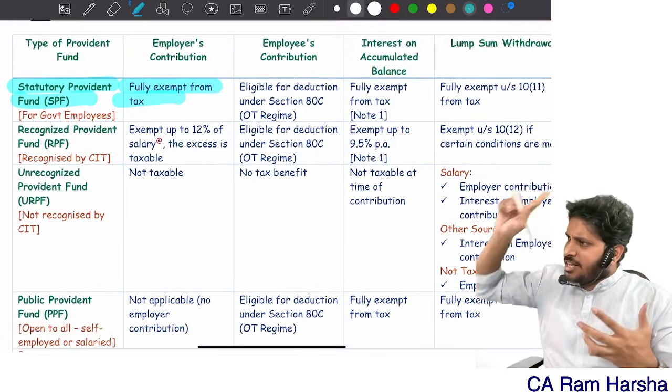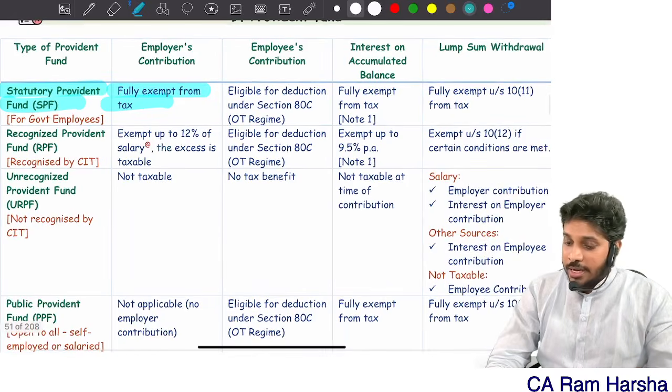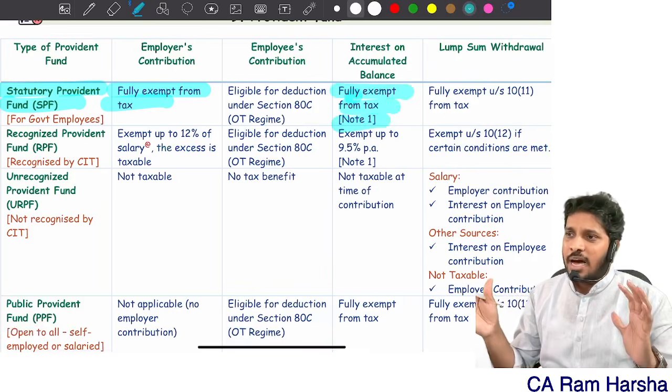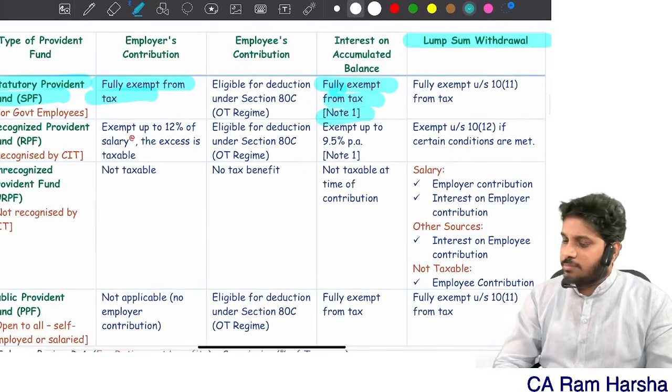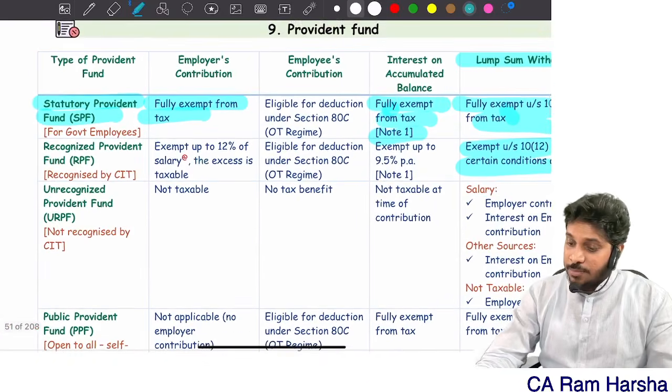What is the tax treatment for him? He will claim 80C deduction, Chapter 6A here, that too under the optional tax regime. Employer's interest will be given on the contribution, fully exempt for a government employee. Later he withdraws the lump sum amount, fully exempted. Correct? Then recognized provident fund.